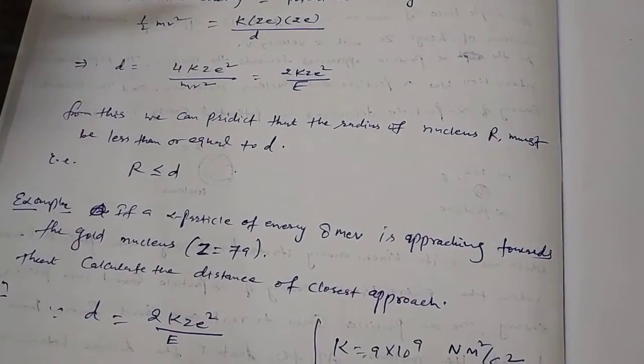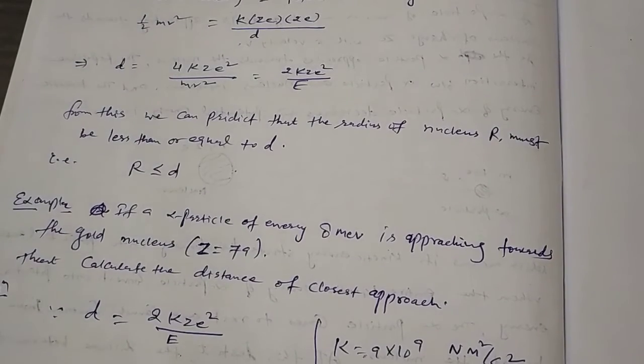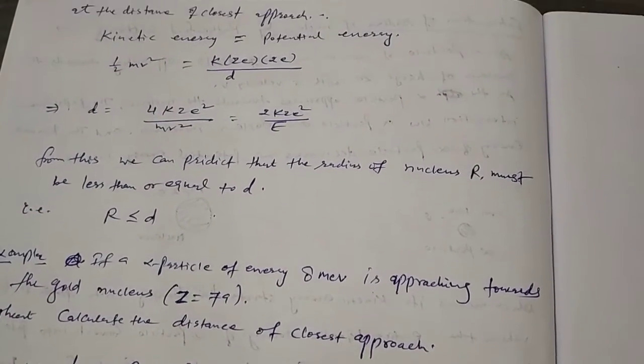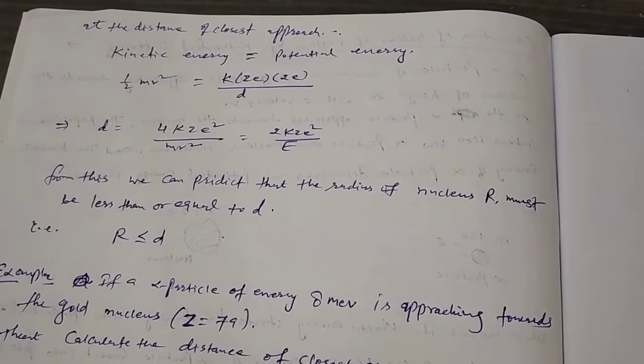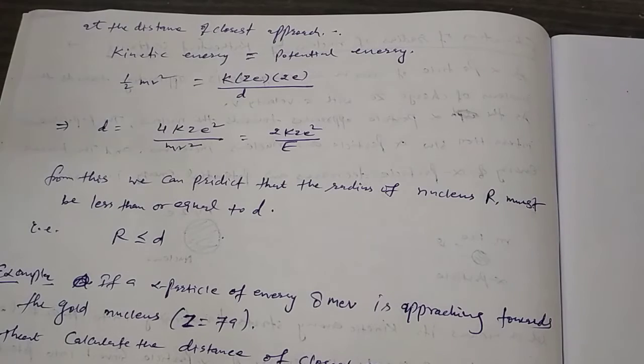Now at this distance of closest approach, the kinetic energy of the alpha particle is equal to its potential energy. So this is this one. From this equation we can derive the value of d.